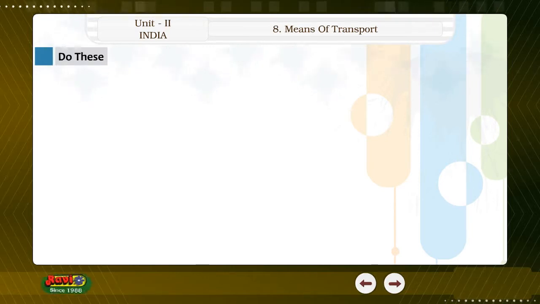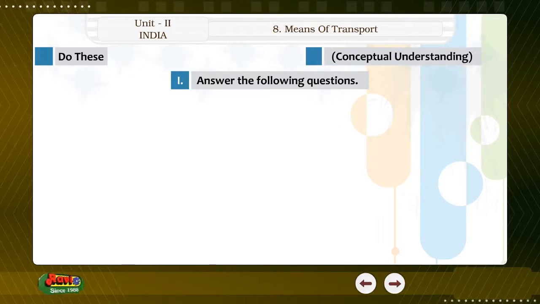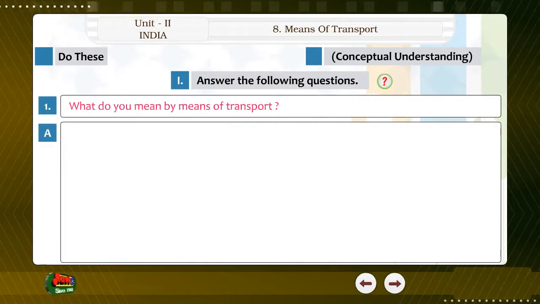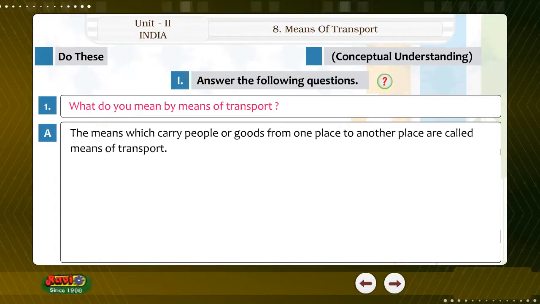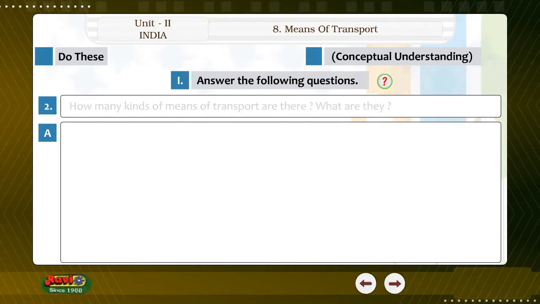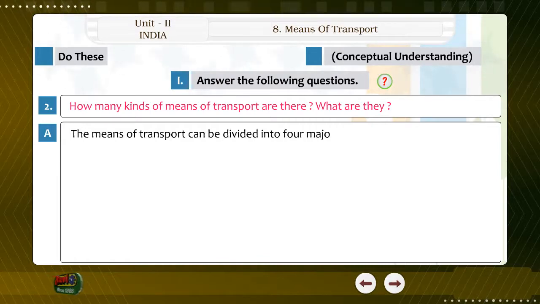Do these. 1. Answer the following questions. Conceptual understanding. 1. What do you mean by means of transport? Answer. The means which carry people or goods from one place to another place are called means of transport. 2. How many kinds of means of transport are there? What are they? Answer. The means of transport can be divided into four major groups.